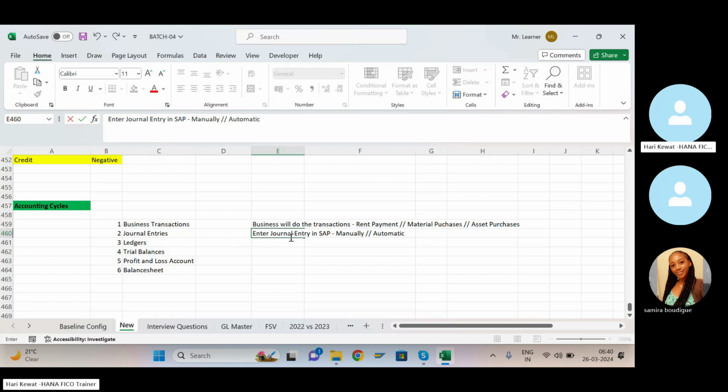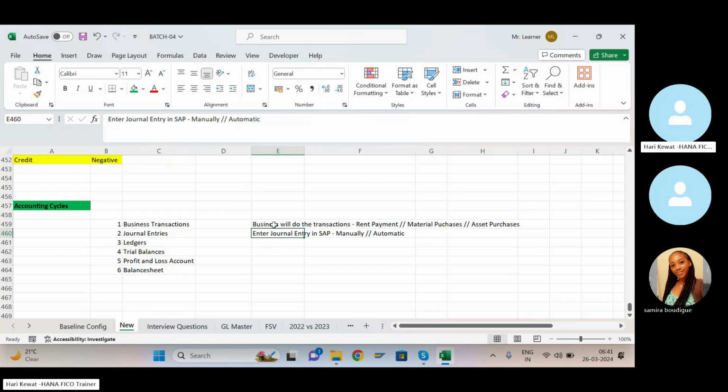Automatic journal entry happens in a sense, let's say you are purchasing something from the Amazon website. If you purchase on Amazon, the journal entry will automatically get posted in SAP. If you purchase from any third party, let's say you are booking a flight on Book My Show, but if I have interfaced Book My Show with my SAP, the journal entry will automatically flow into SAP. So a journal entry in SAP may happen manually.